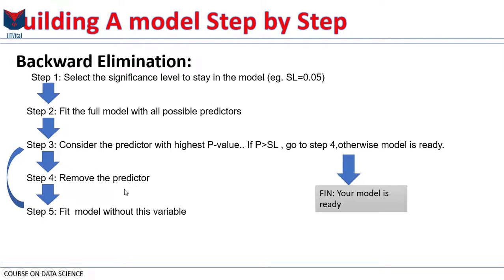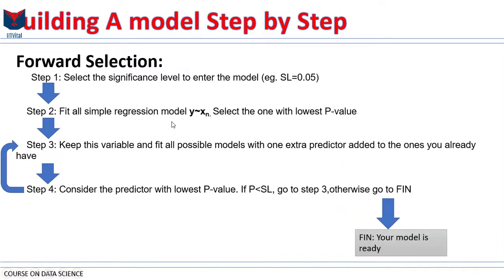You keep doing that until you come to a point where even the variable with the highest p-value has a p-value still less than your significance level. So if the condition that p is greater than the significance level is not correct, then you just ignore the fourth step and go to the final model, and your model is ready. As soon as all of the variables that you have left in your model have p-values less than the significance level, your model is prepared. So that's how the backward elimination method works. Let's move on to the next one.